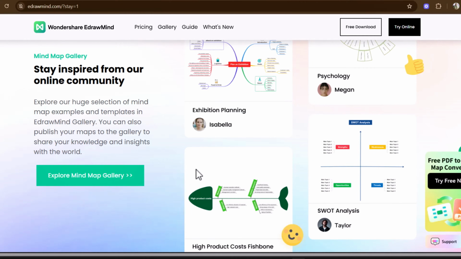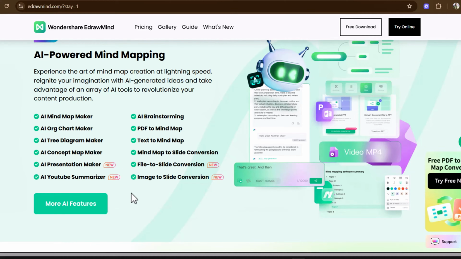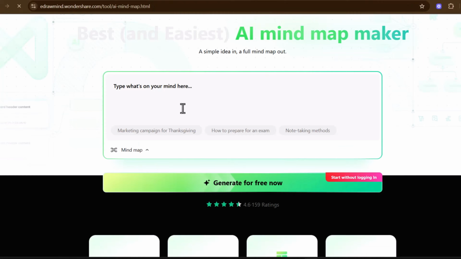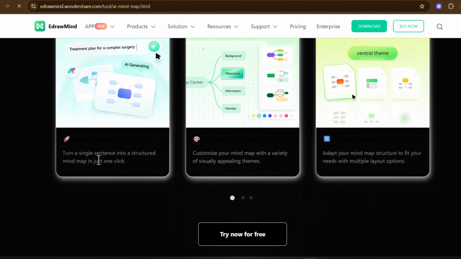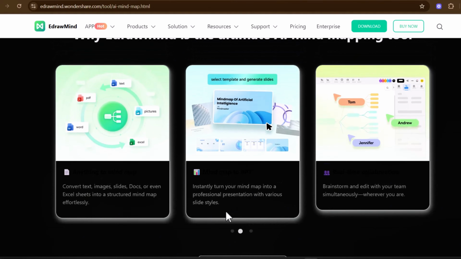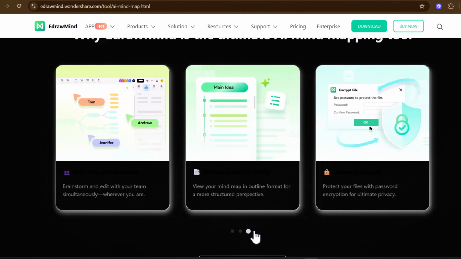Edrawmind helps you to brainstorm and turn a single sentence into a structured mind map in just a click. You can use its AI writer, customize your mind map with a variety of visually appealing themes, and adapt your mind map structure to fit your needs with multiple layout options. You can convert your images, slides, talks, or even Excel sheets into a structured mind map effortlessly, and you can turn these mind maps into professional presentations with various styles in a single click. You can brainstorm and edit them with multiple images, and you can play with your creativity just by staying in the same tool. Not only this, you can share and collaborate on your document with a single click.